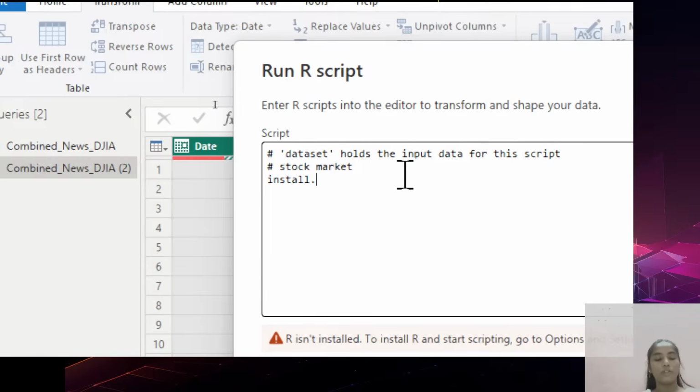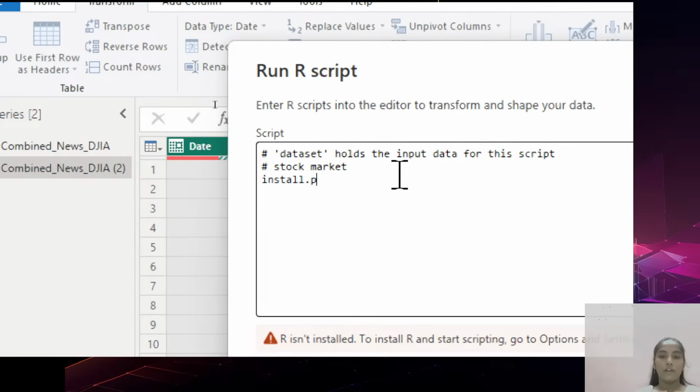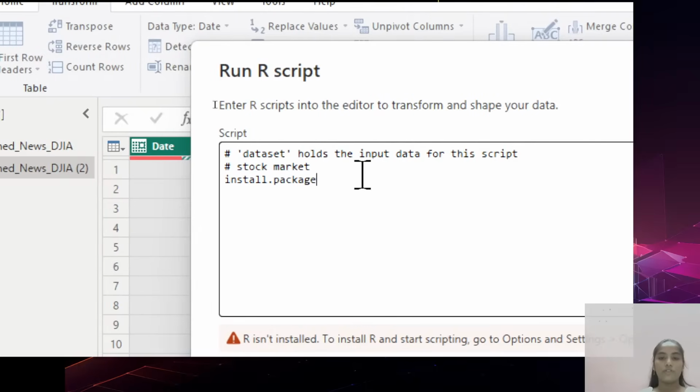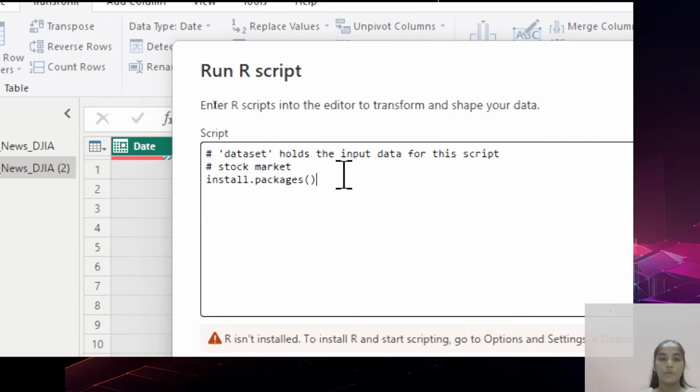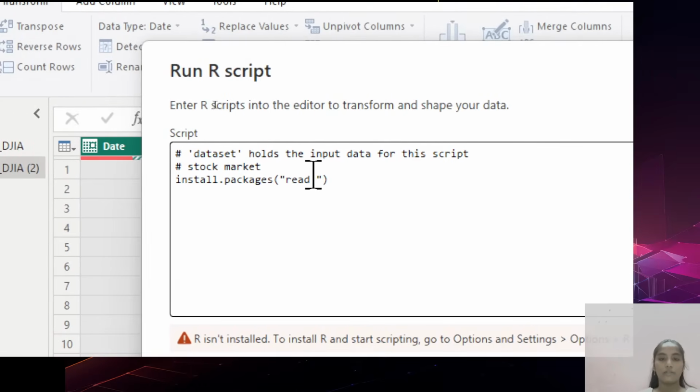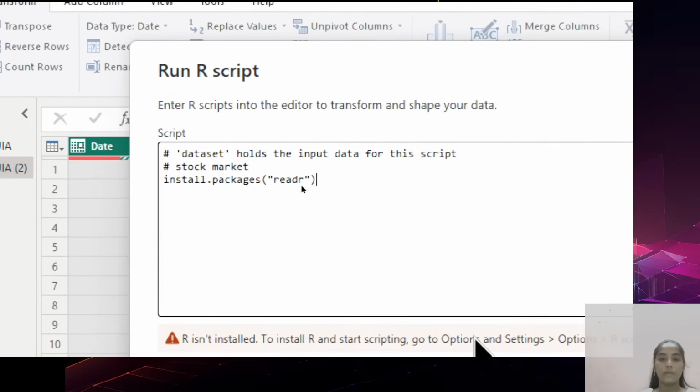First you have to do the installation of the particular libraries. If you want to install the libraries, the syntax is install.packages. Whichever package you want, you write it here. I am taking the first one, then the next library will be installed.